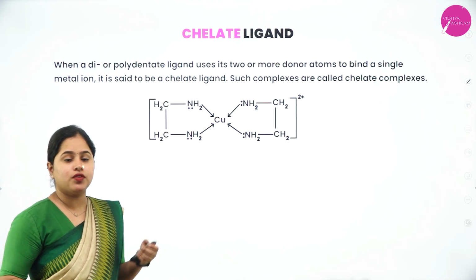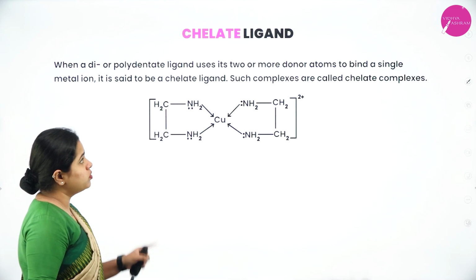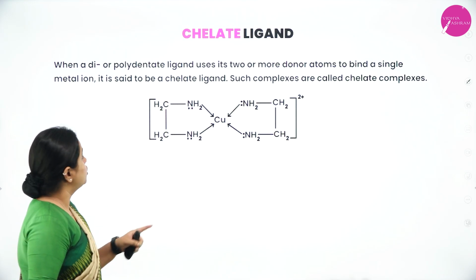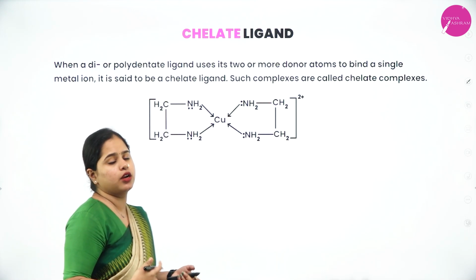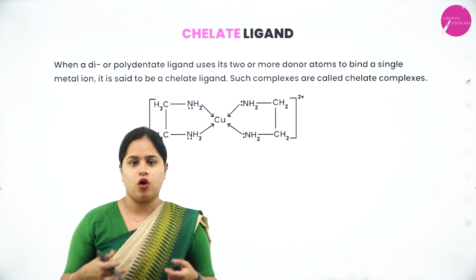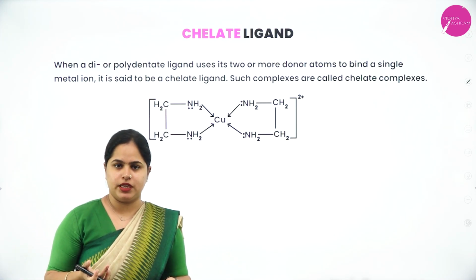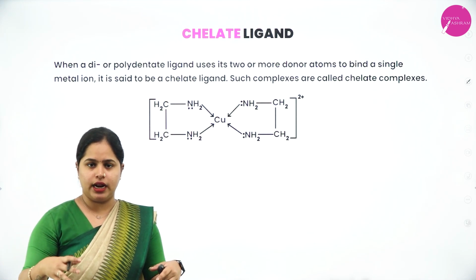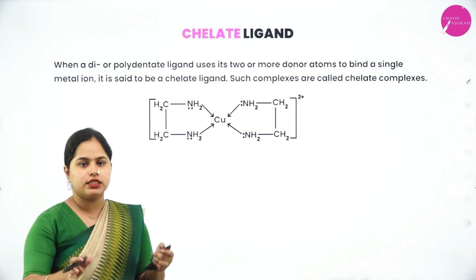Now moving on to the next one, that is chelate ligand. When a di or polydentate ligand uses its 2 or more donor atoms to bind a single metal ion, it is said to be a chelate ligand. Such complexes are called chelate complexes. We have already studied didentate or polydentate ligands in which more than one donor atom will be there. So if it uses all these donor atoms to bind to the central metal atom and form a complex, it is called a chelate complex.